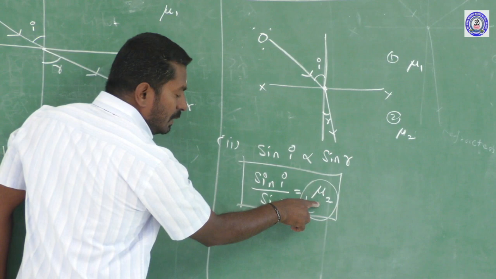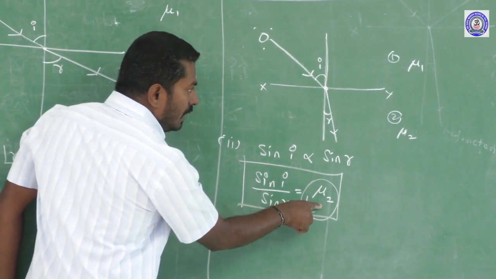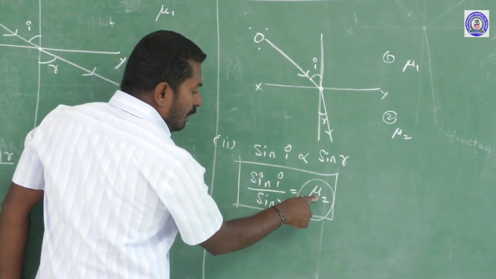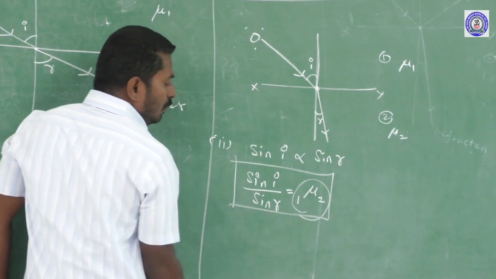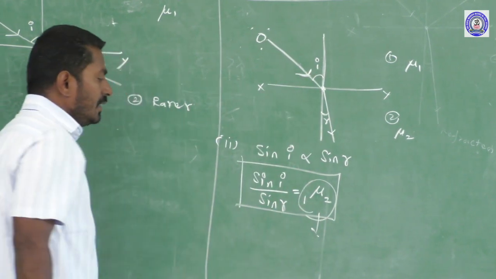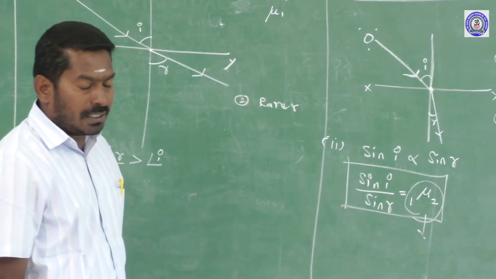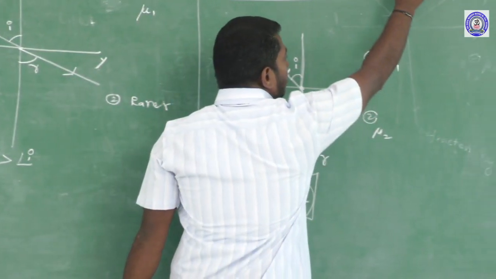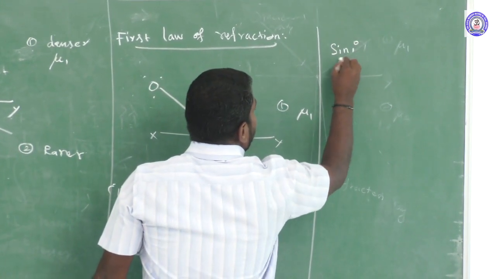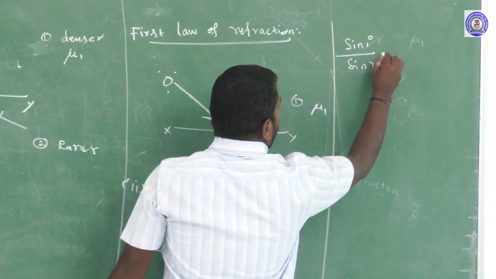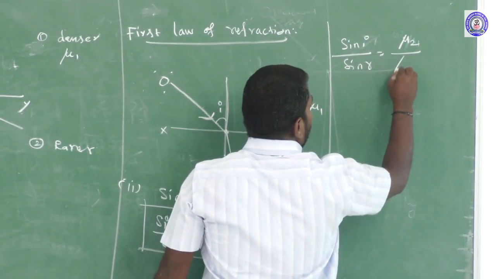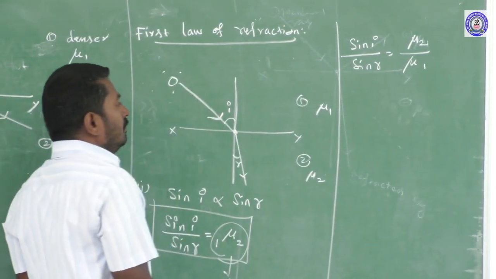The constant is constant for a given color of light and a given pair of media. The refractive index of the second medium with respect to the first medium is constant for a given pair of media and a given color of light, and this is called Snell's law of refraction. So it can be rewritten in another way. Sine of the angle of incidence divided by sine of the angle of refraction is equal to the refractive index of the second medium with respect to the refractive index of the first medium.